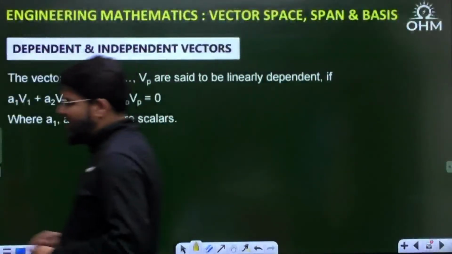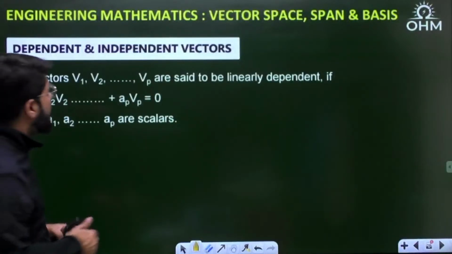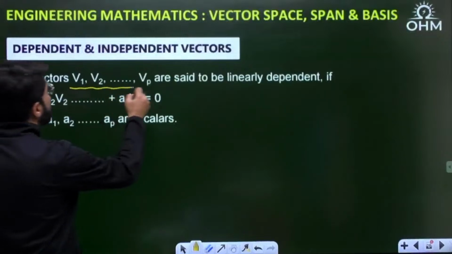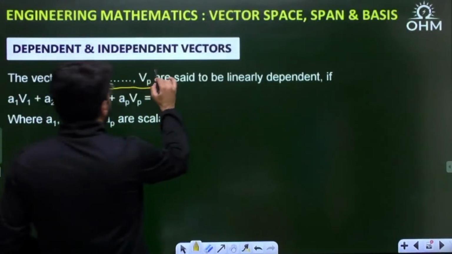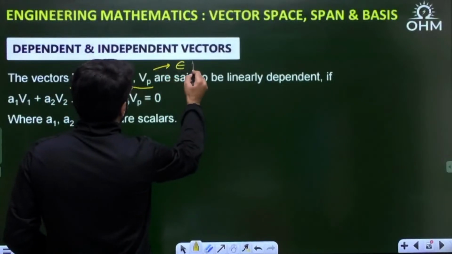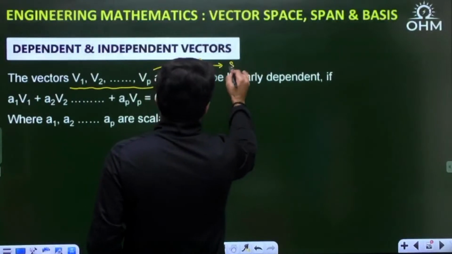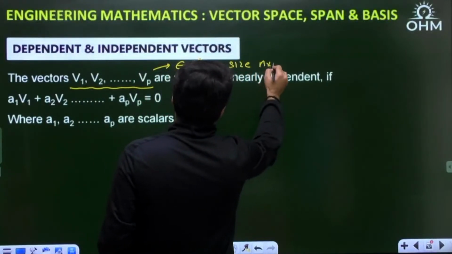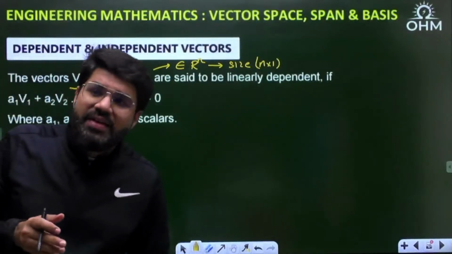How do you identify whether vectors in general are dependent or independent? Suppose you are given p random vectors v1 to vp, all belonging to Rn, that is, they are of the size n cross 1, and there are p such vectors. But what does it mean that the vectors are dependent?